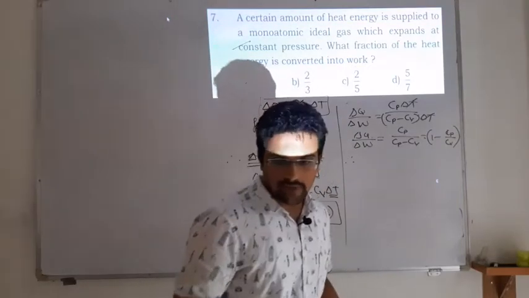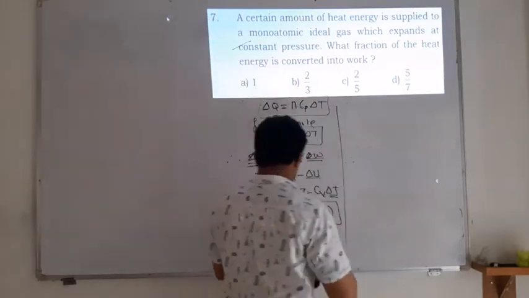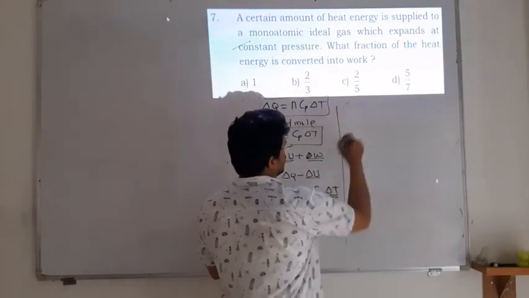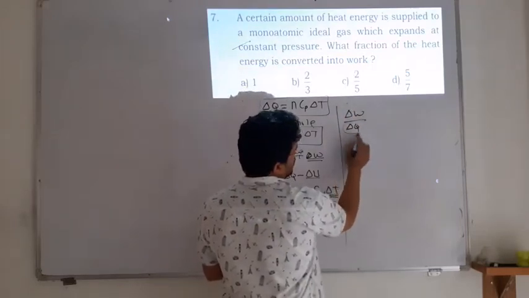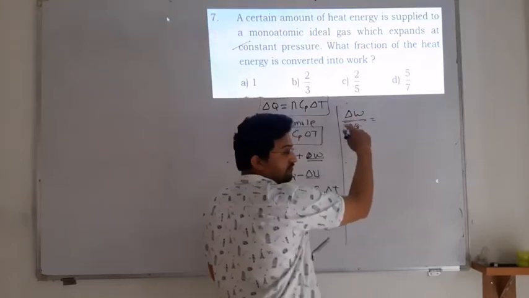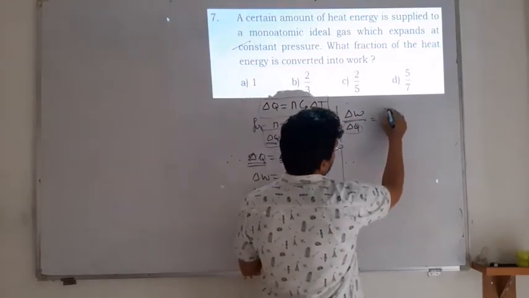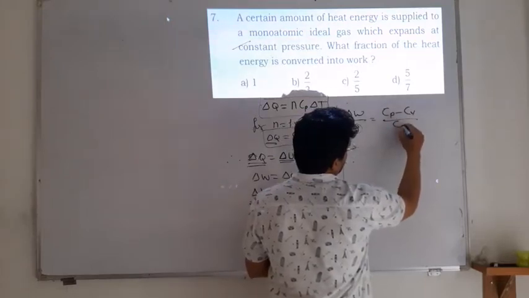Actually, you have to make it reverse. How much fraction of work done? So delta W will be on the upper side, delta W divided by delta Q. How much heat is supplied, and among that heat supplied how much work is done. So this is a fraction. It becomes Cp minus Cv divided by Cp.